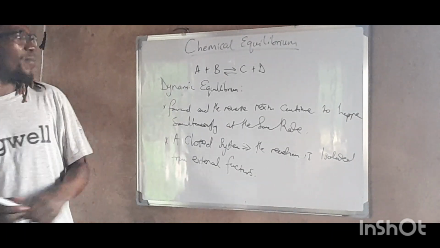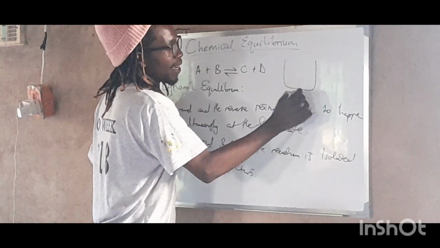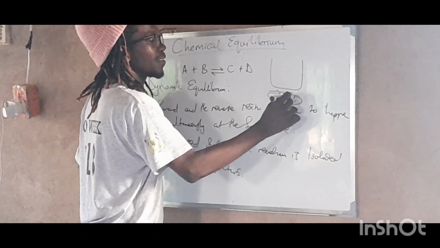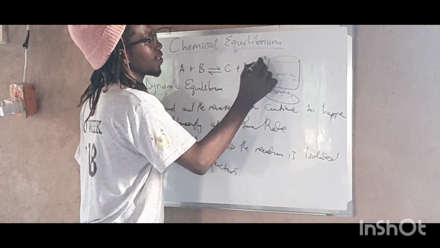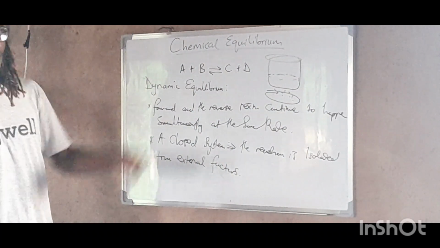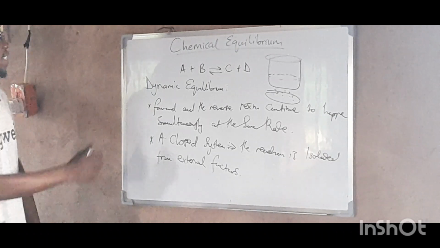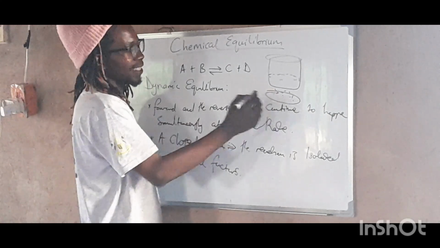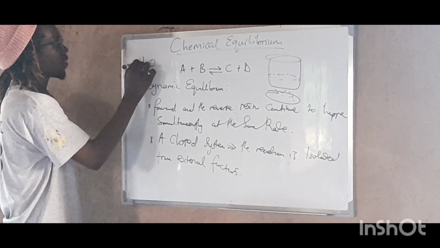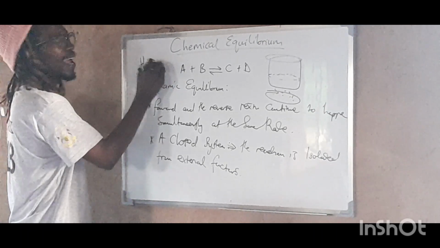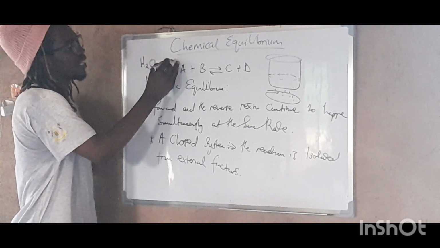So if we're talking about a system like this, maybe let's say we are burning this beaker, and there's an amount of water here, and then we are closing this. So this beaker is being heated like this, and then we are closing the system. The water that is inside is H2O, right? So at the beginning of this reaction, this forward reaction will be so much like this, right?